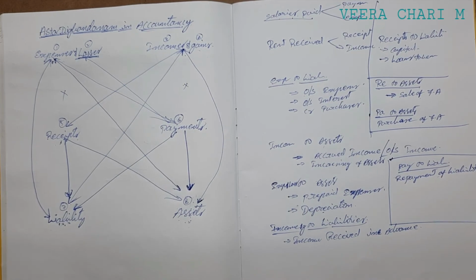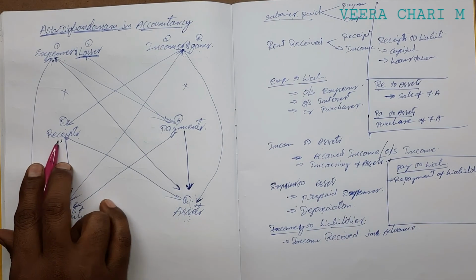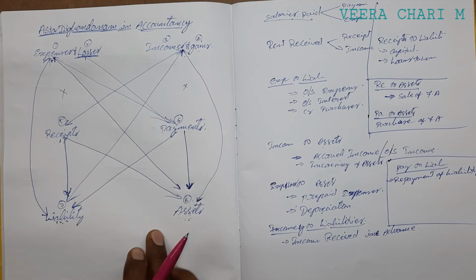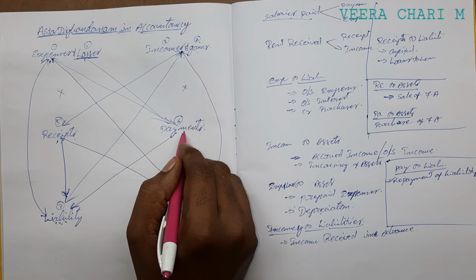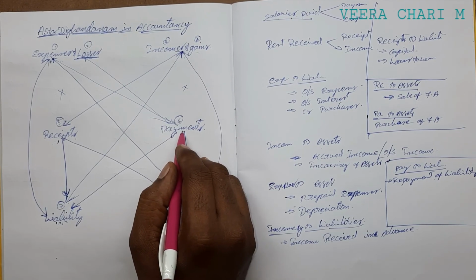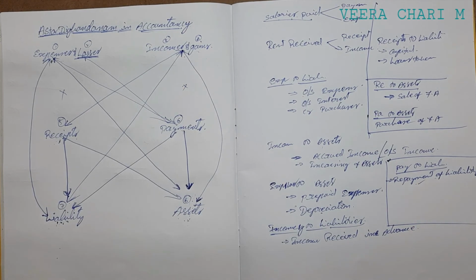Whatever loan is taken comes to receipts, but whenever a liability amount is repaid, it goes to payments. For example, if you took a loan of 1 lakh from the bank and you repay 1 lakh rupees to the bank, then the liability is decreased and it is also a payment. We write it under the payment side, and the liability is decreased. That is the best example for payments to liabilities.